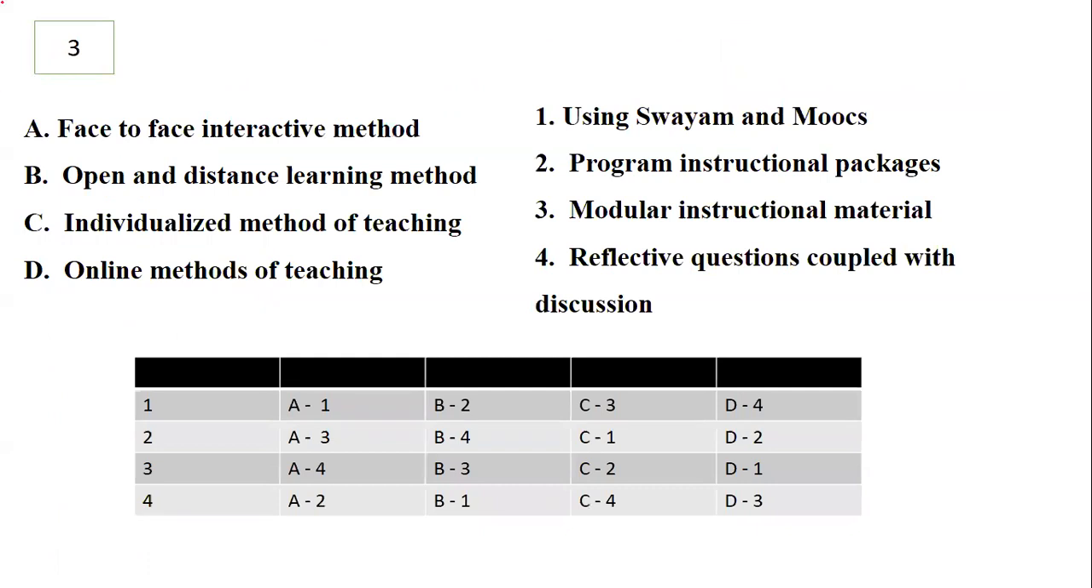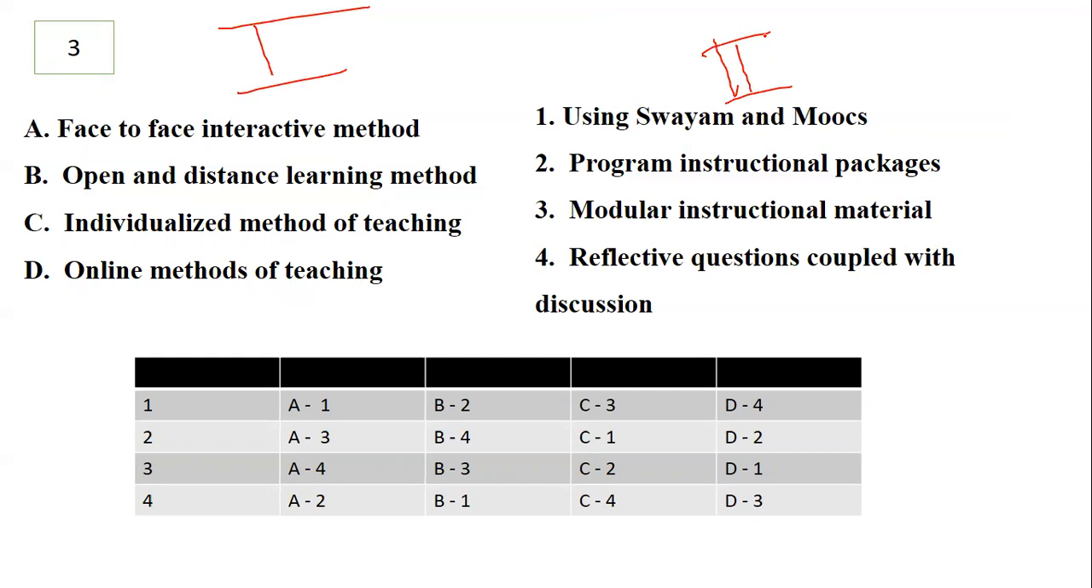Now, question number 3 is match the following. See, yesterday, that is the 2022 papers, had Swayam, MOOCs, Moodle, Swayam Prabha. These topics were very regular. So make sure that for your 2023 cycle also, you are learning these topics very well.